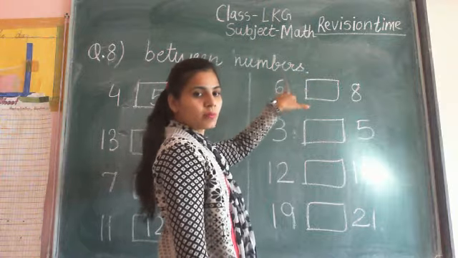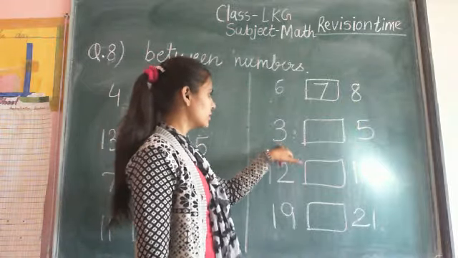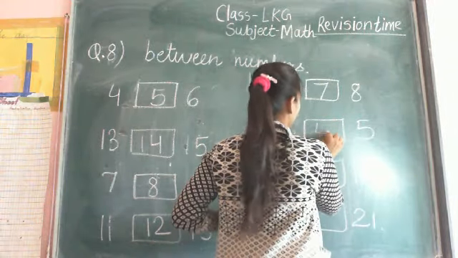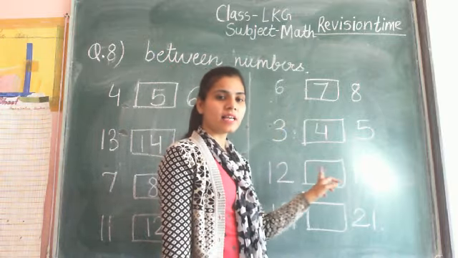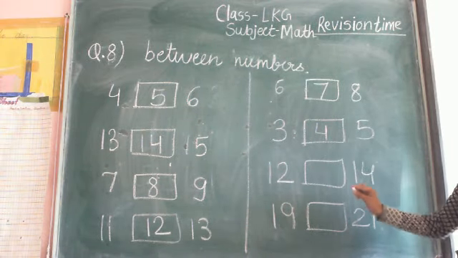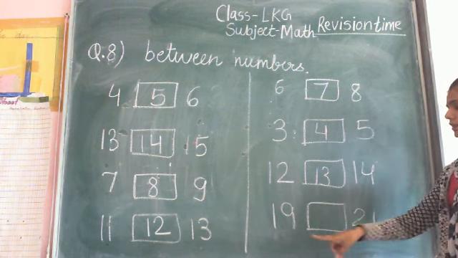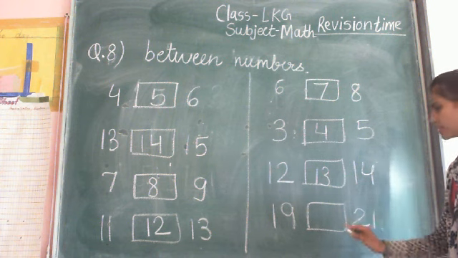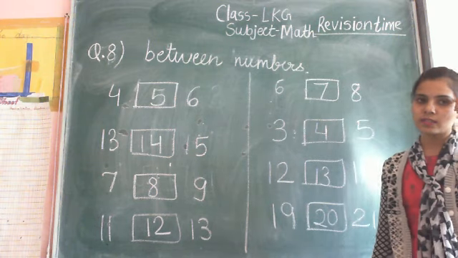Next is 6. What is the between number of 6 and 8? It is number 7. Next 3, 5. What is the between number of 3 and 5? It is 4. Next is 12. What is the between number of 12 and 14? It is 13. And at last 19. What is the between number of 19 and 21? It is 20. So done with between numbers.